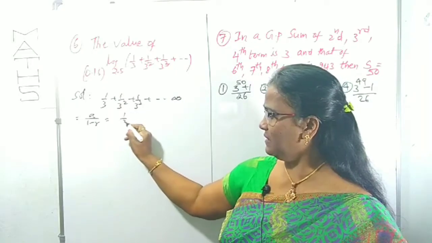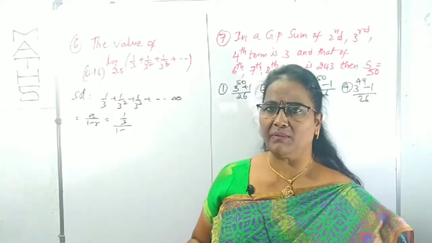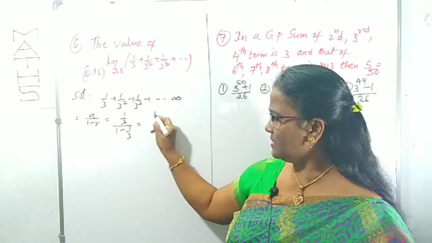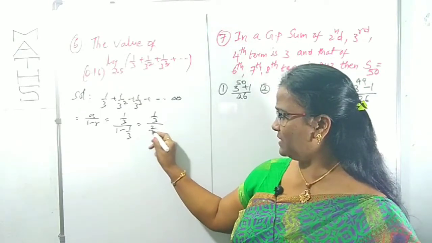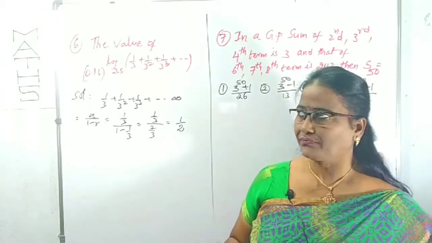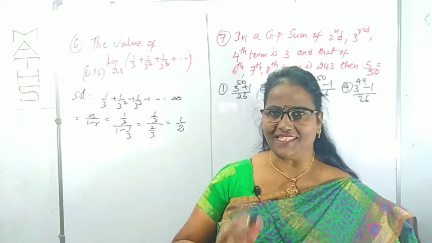A is 1 by 3. r is also 1 by 3, since 1 by 3 square by 1 by 3 is clearly 1 by 3. So 1 by 3 upon 1 minus 1 by 3, which is 2 by 3. 1 by 3 by 2 by 3 is clearly 1 by 2. Under the logarithm there is a summation, that one I did first, right?